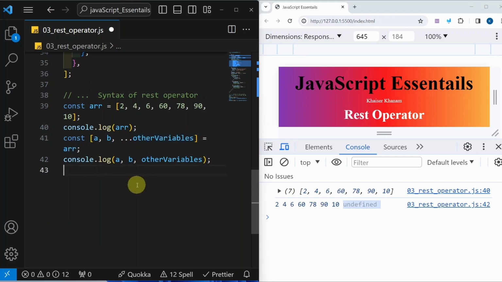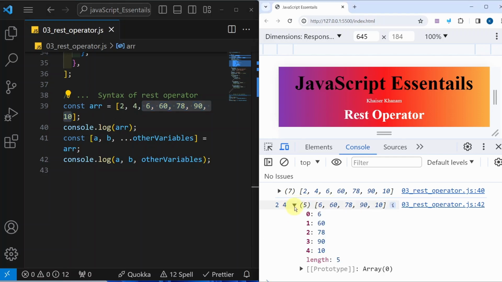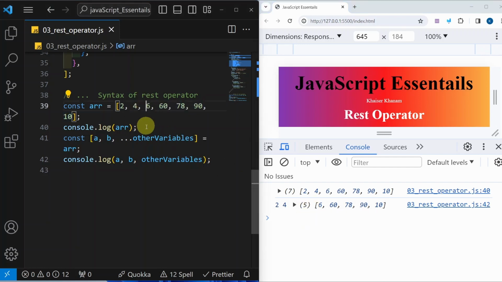Now as soon as I save this, you can see for the first two elements, 2 is assigned to A and 4 will be assigned to B. But for this others variable, all the remaining elements are taken and put inside one complete new array. You can see inside this new array, I am having 5 elements, and all these 5 elements for which I have not destructured are displayed inside this new array.